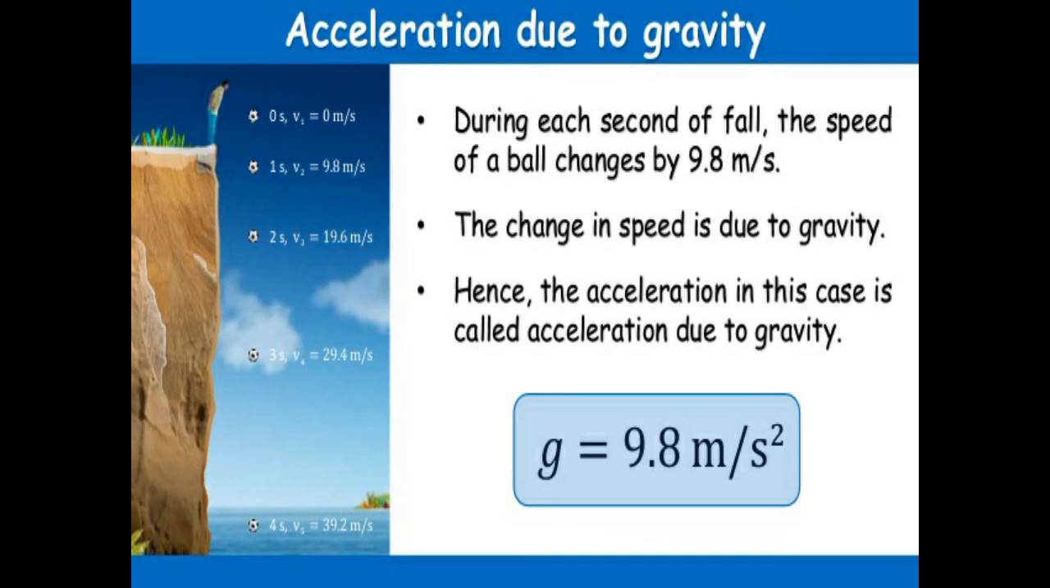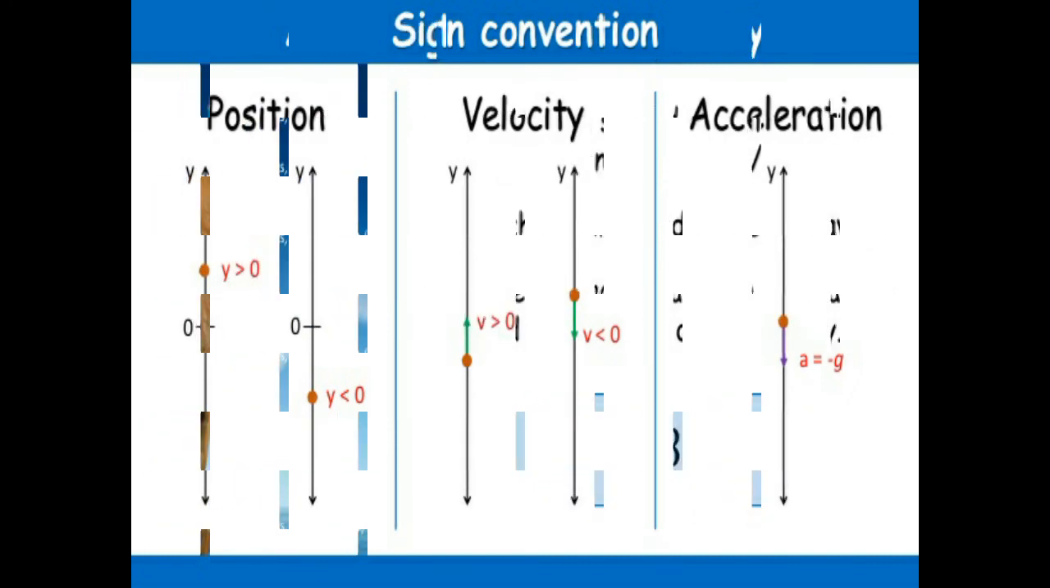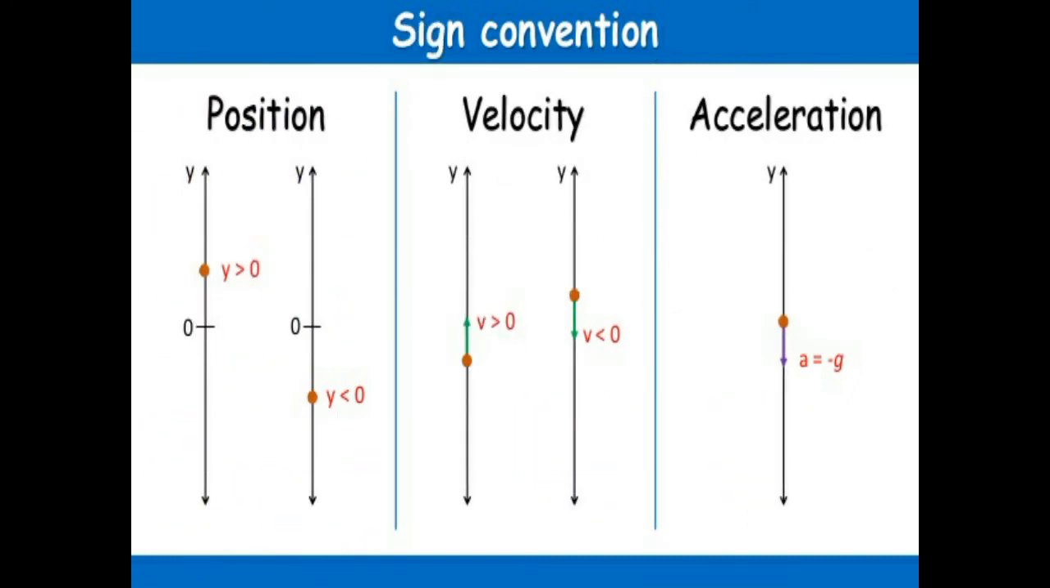We can take an example of a ball which is thrown downwards. During each second of fall, the speed of the ball changes by 9.8 meters per second. The change in speed is due to gravity. Hence, the acceleration in this case is called acceleration due to gravity, which is g equal to 9.8 meters per second squared. This image shows us the sign conventions for the free fall equations.